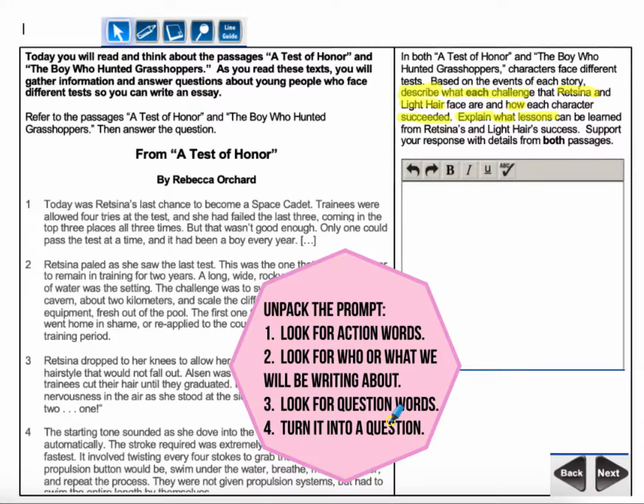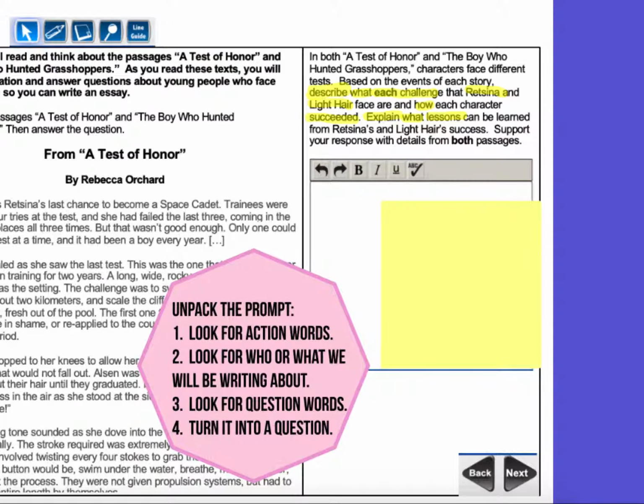I'm going to turn this into a question. The best way to turn a writing prompt into a question is to use the question words that we found. What, how, and what again. Use those to help you write your question. So let's take a look. I'm going to go ahead and open up a sticky note, and I'm ready to write my question.